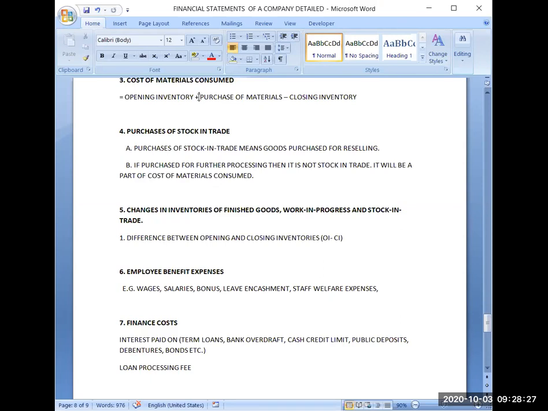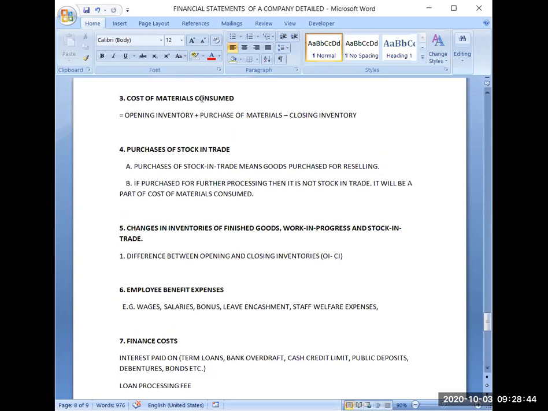So there is a difference between purchase of stock in trade and purchase of materials. These both should be clearly understood now, and I hope it is clear. If you are purchasing something on which you will do processing, then it will be called purchase of material. That will be considered as cost of material consumed. And if you are purchasing something for reselling purposes directly, you will purchase and then resell it at some profit, then it will be termed as purchase of stock in trade.